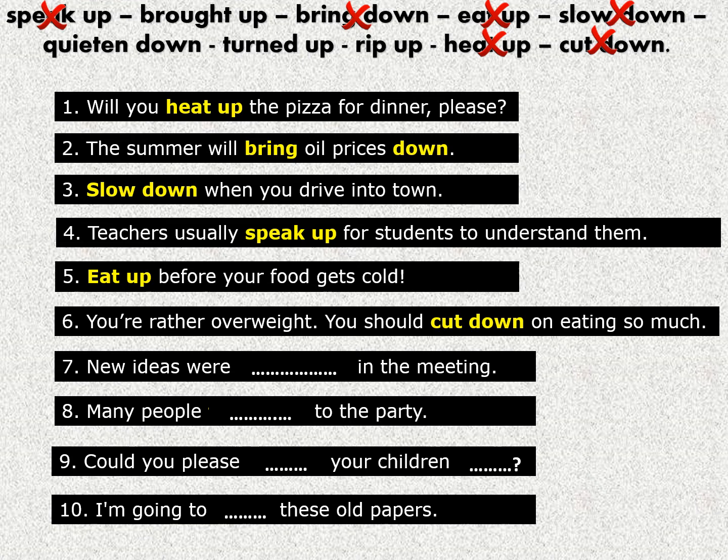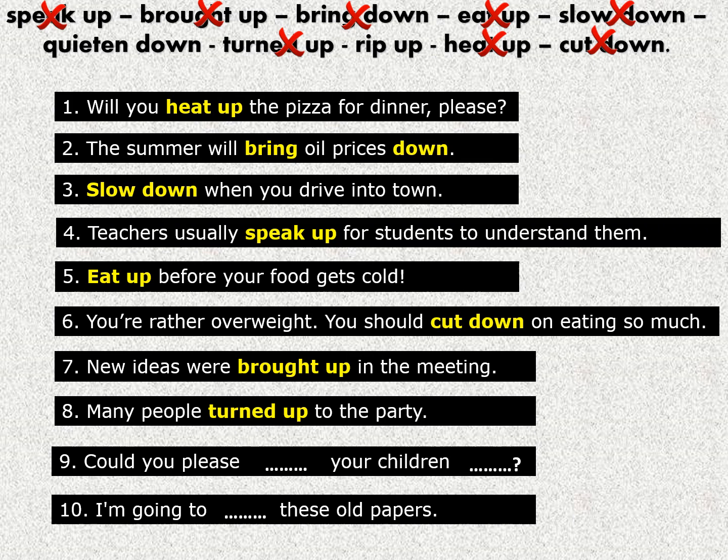Number 7, new ideas were in the meeting. Okay, meaning yes, brought up. So new ideas were brought up in the meeting. Number 8, many people came to the party, arrived to the party, so they turned up to the party. Number 9, could you please your children?